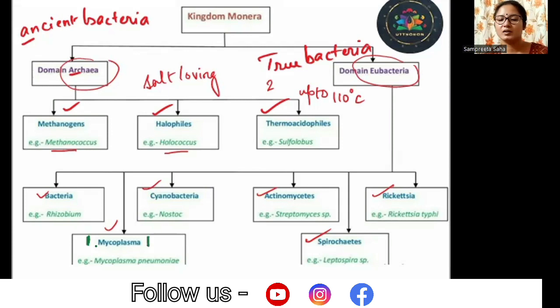See, whenever you're suffering from any sort of bacterial diseases, you're usually prescribed antibiotics. What does it do? It messes up with the composition of the bacterial cell wall and kills it. But mycoplasma is a group of bacteria which does not have cell wall. So how will you kill it with an antibiotic, right? So mycoplasma is worth mentioning among this group of eubacteria.